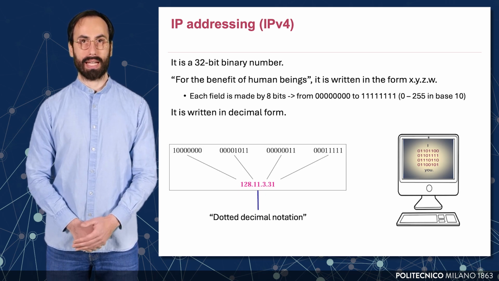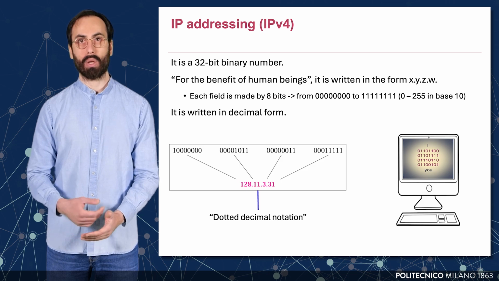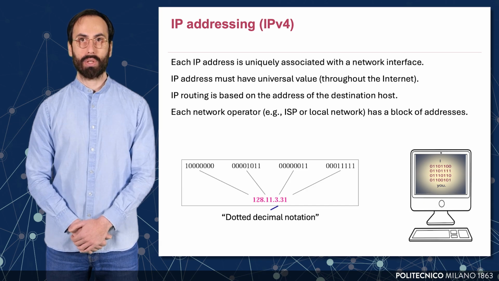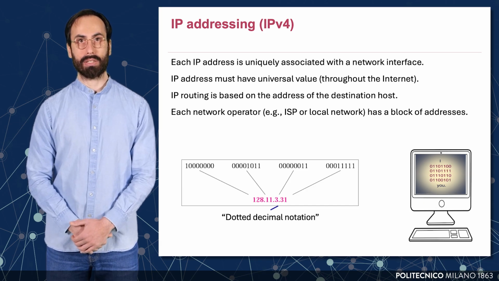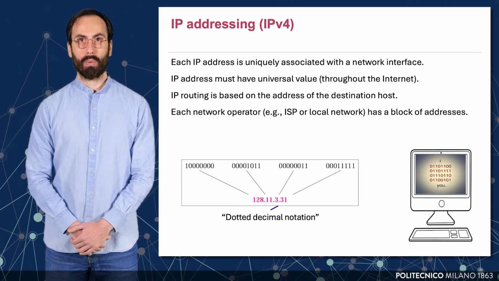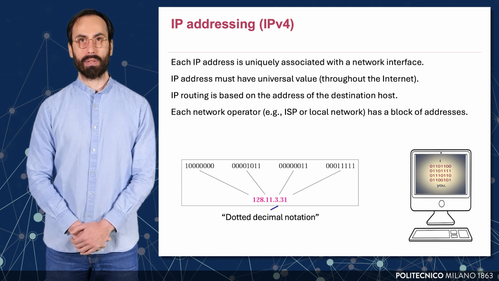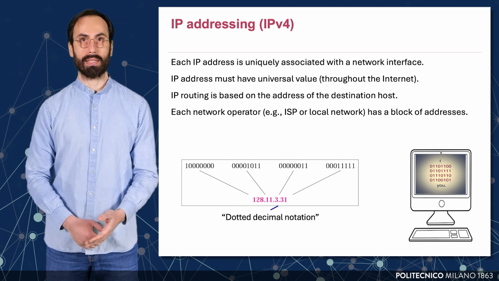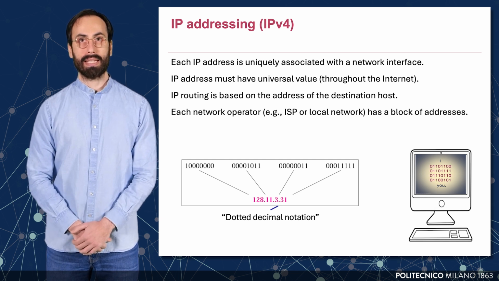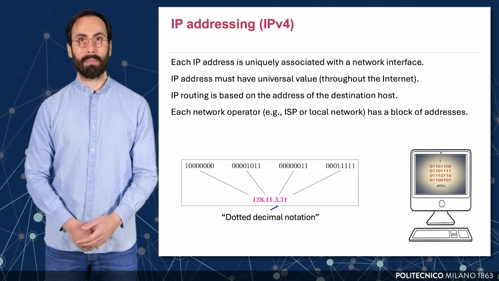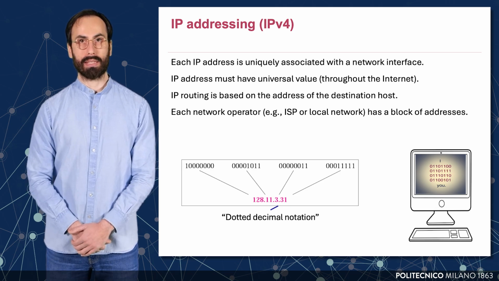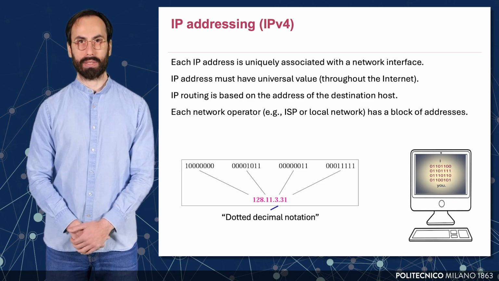It is important to understand that while we see decimal numbers, all processing internally is still done using the 32-bit binary representation. It is important to note that each IP address is uniquely associated with a specific network interface, whether on a host or a router. This uniqueness ensures correct identification and delivery of packets across the network. An IP address must also have universal significance, meaning it must be recognized and routable across the entire internet. IP routing relies on the destination IP address embedded in each datagram. Routers use this destination address to determine the appropriate path toward the final recipient.